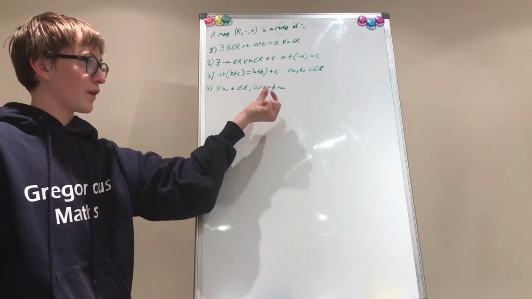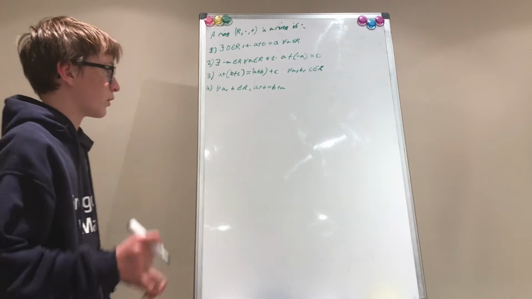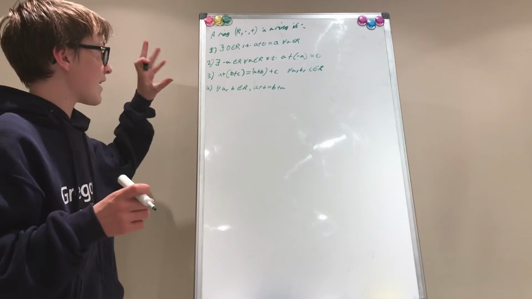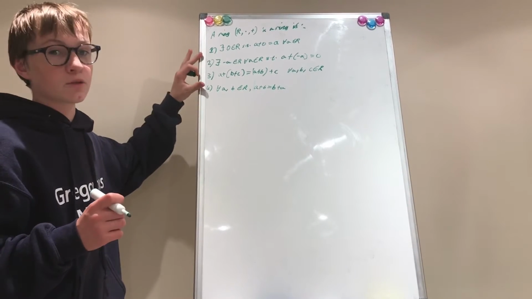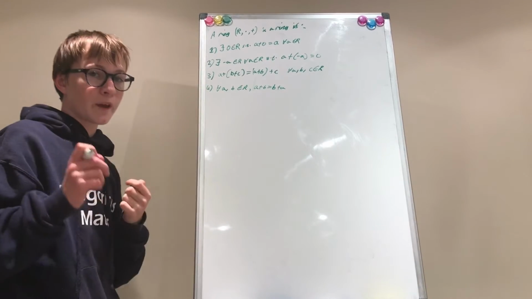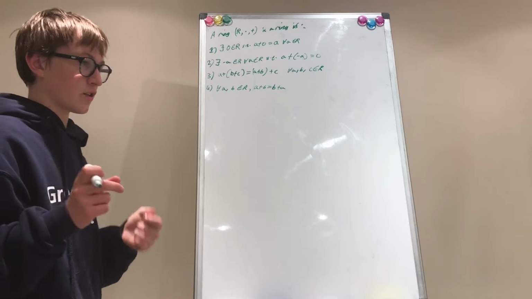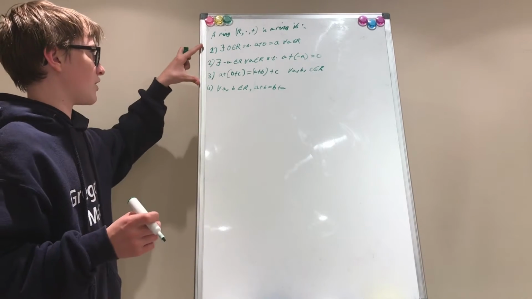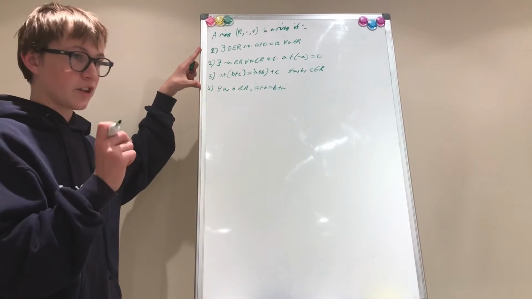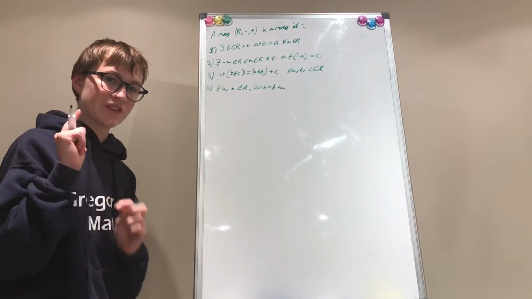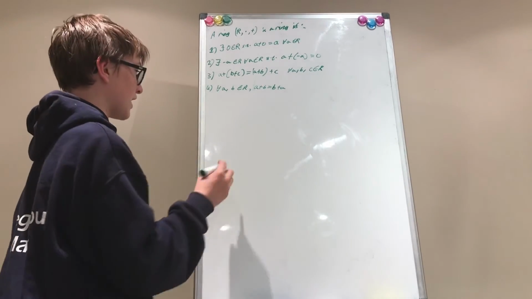It doesn't matter which way around you do the addition. Now, these are the axioms for an abelian group under addition. For it to be a ring, it must have two operations, multiplication and addition. It must satisfy these conditions under addition, and now it must satisfy these for multiplication.